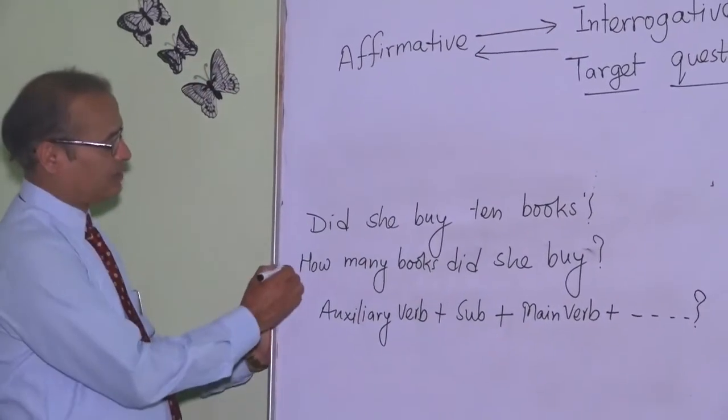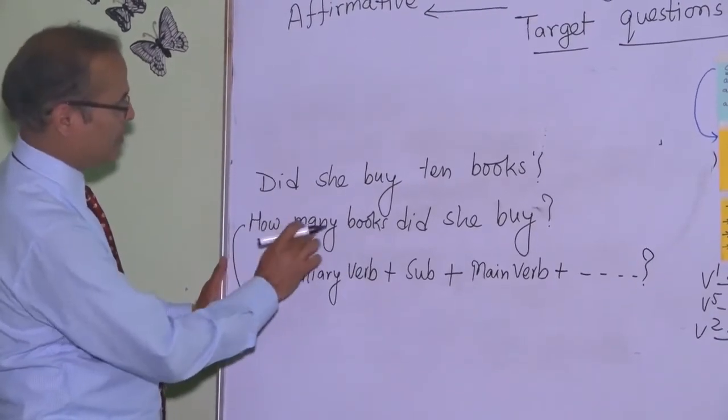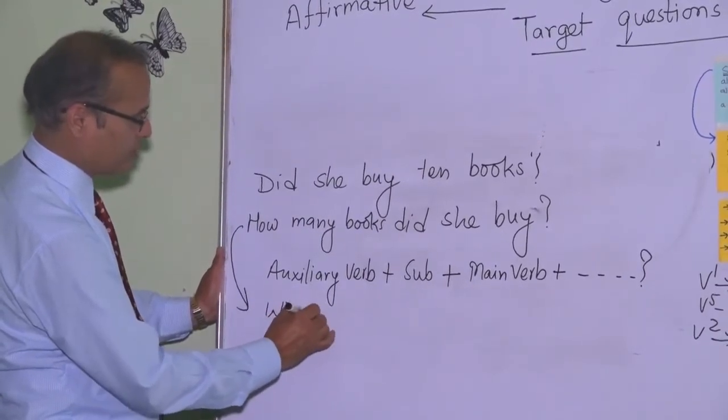So deriving the structure for WH words: how many is a question word, that is simply said WH word.